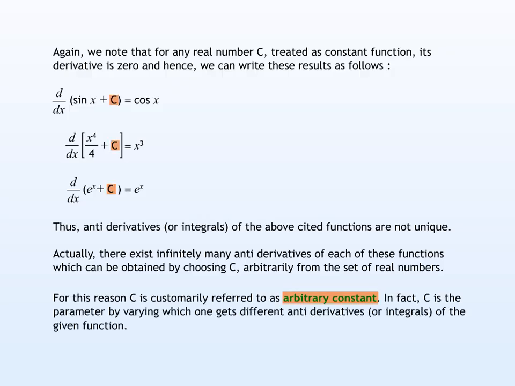For this reason, c is customarily referred to as an arbitrary constant. In fact, c is the parameter by varying which one gets different antiderivatives or integrals of the given function.